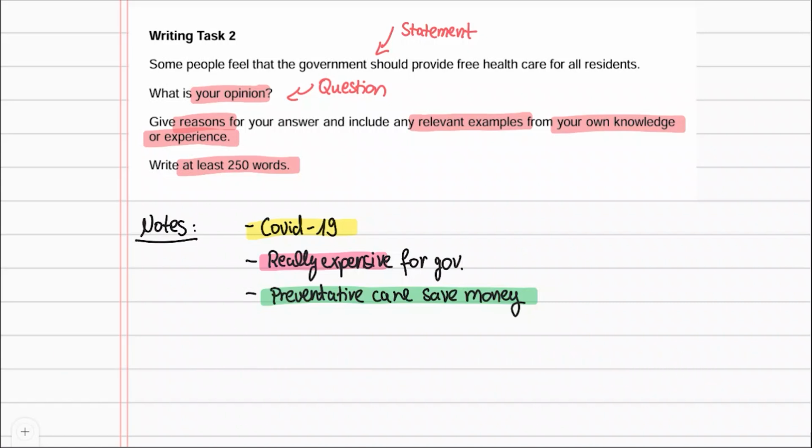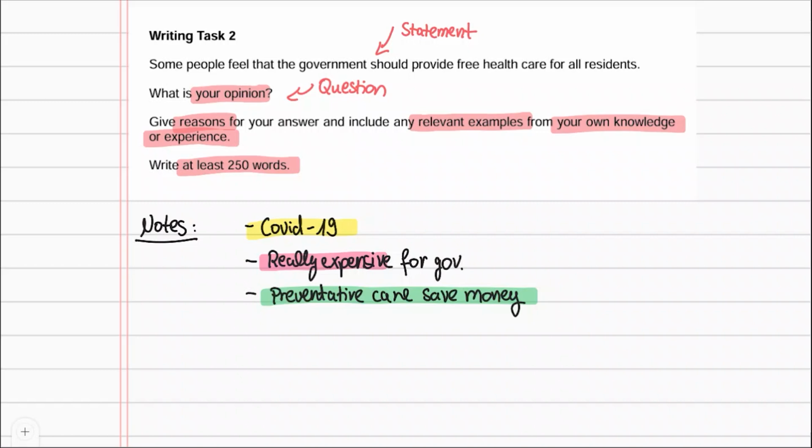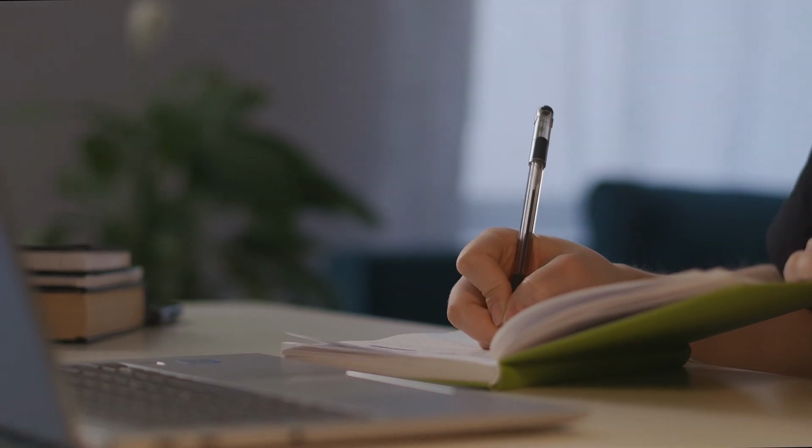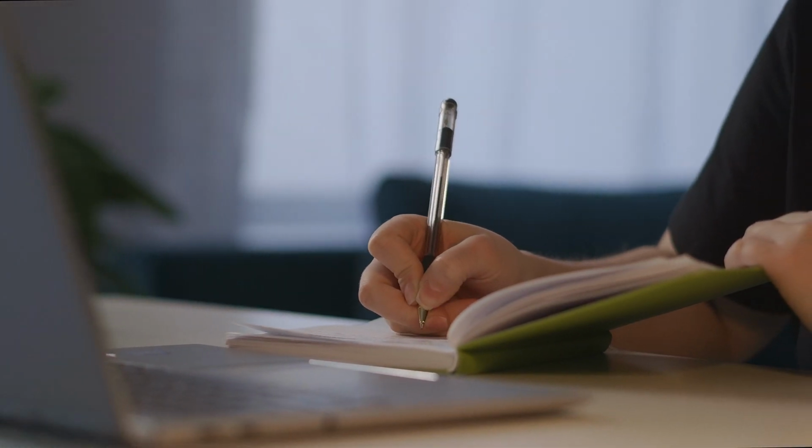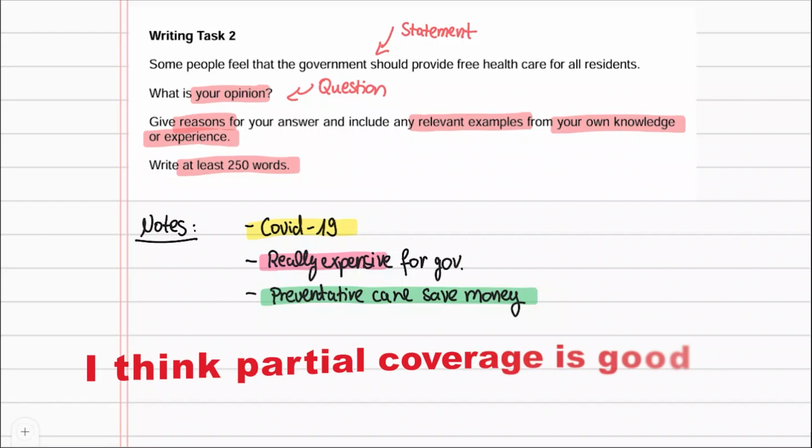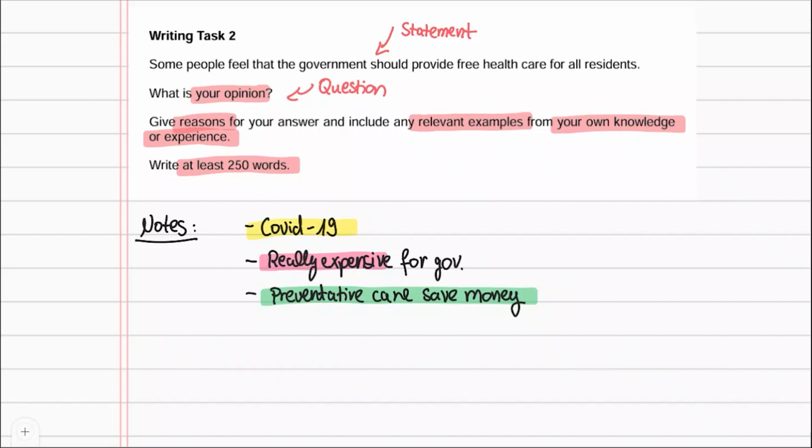One reason IELTS test takers lose points is that they don't say what they think is best. They just give ideas for both sides, but don't say if they like one or the other. Another big problem is that people don't give clear examples and reasons to support their views. You must absolutely do this because the question asks you to do this. I'm going to say that I think partial coverage is good because it stops the spread of diseases like COVID-19. Plus, it saves money. Then I will end by saying it isn't necessary in all cases.